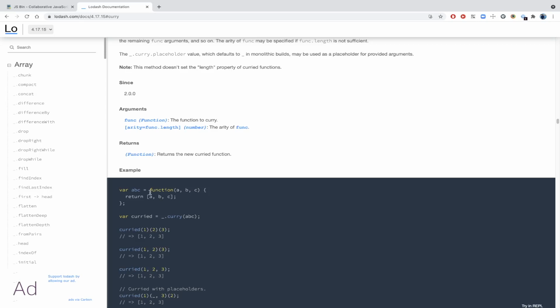Let's say we have this abc function, which takes 3 arguments. I want to fix abc in a way that it takes just a single argument a, and then it takes b, meaning one argument at a time. I'm trying to fix the number of arguments used by abc. So I'll transform abc so that the new abc takes one, or whatever number of arguments I want it to take. That process of transforming a function where we fix the number of arguments it takes is known as partial functions.